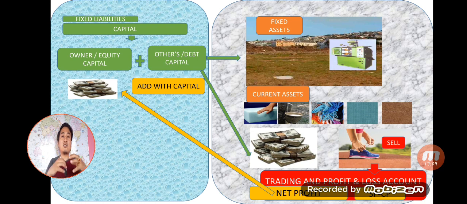Over a period of time, they will have so much capital and so much goodwill in the market, a brand, as we call it. Everybody wants to buy an Adidas shoe or Fila shoe, a Zara, a Timberland. These are brands. Over a period of time, this business will create a brand and want to grow. Say the businessman is selling shoes in Gangtok or Darjeeling. Now they want to sell in Siliguri also. They have capital, so they want to expand. Again using that capital, they will invest in fixed assets, buy land in Siliguri, buy a factory, and manufacture the shoe. This is a cycle, it goes on and on.